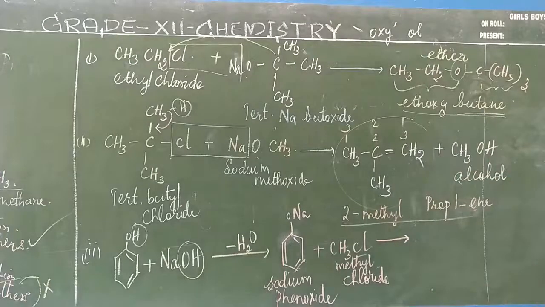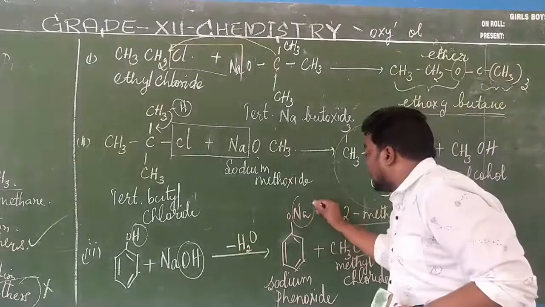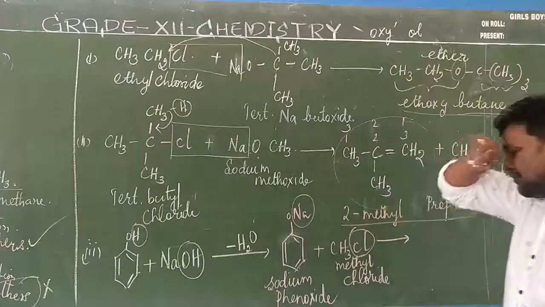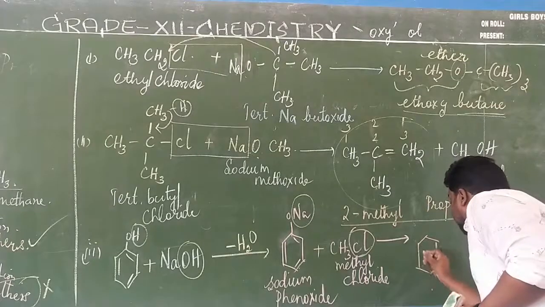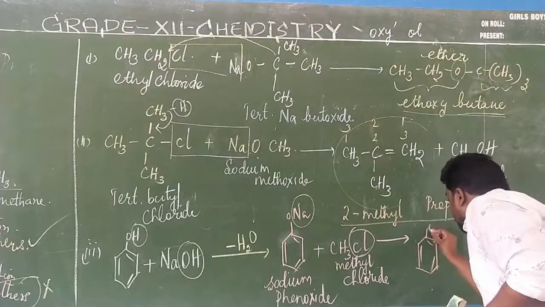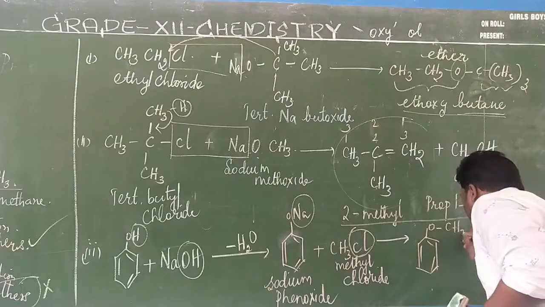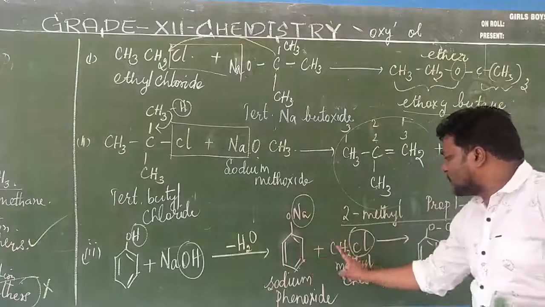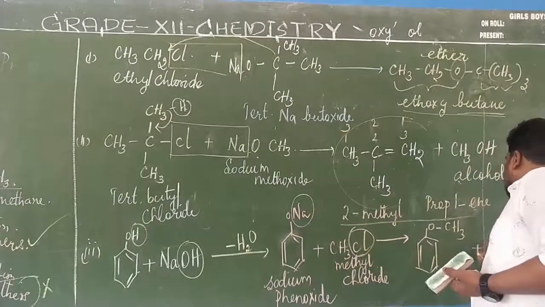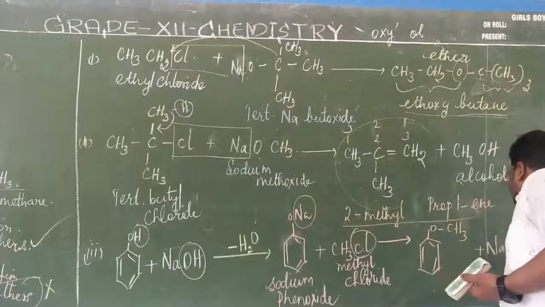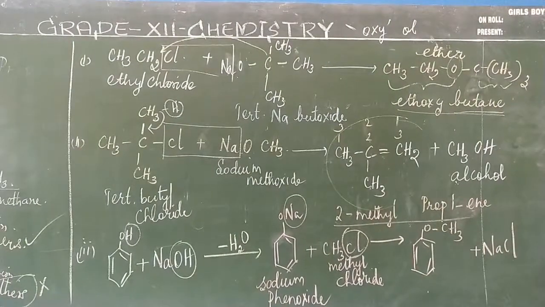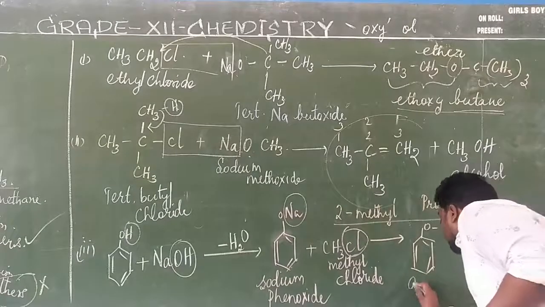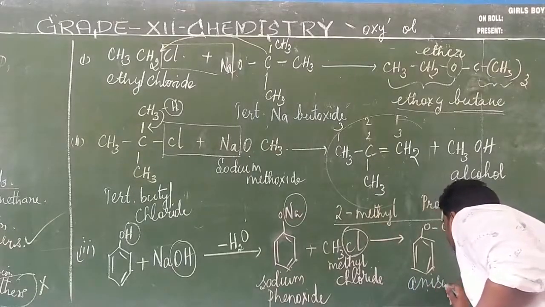As a result, it gives rise to the formation of this Na and this Cl will be getting removed, and then it gives rise to the formation of benzene ring, O bond CH3. Correct? Benzene ring, O CH3. NaCl has got removed, isn't it? NaCl removed. So benzene ring with O CH3. This is the ether. Name of the compound is called as anisole.